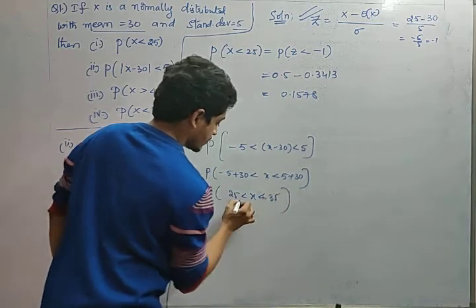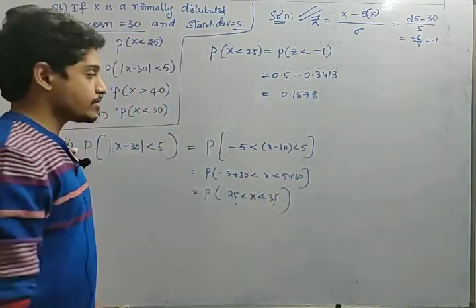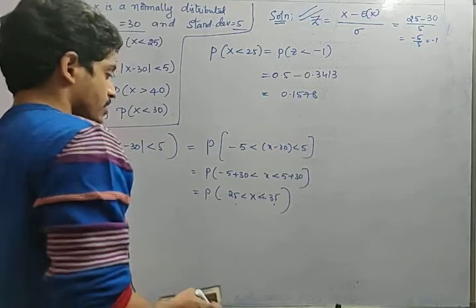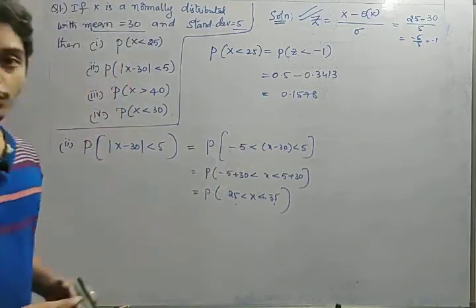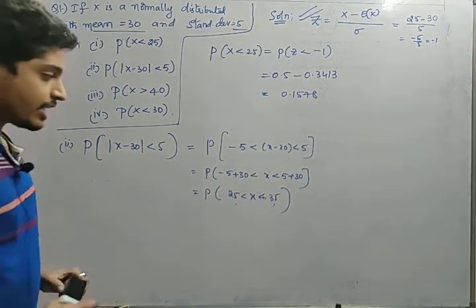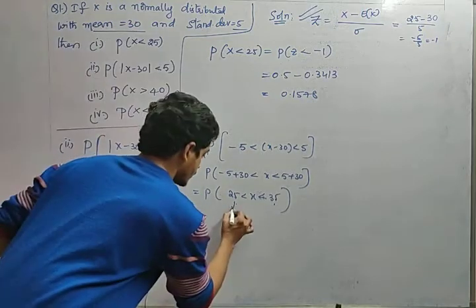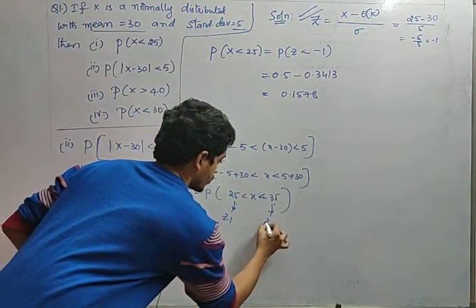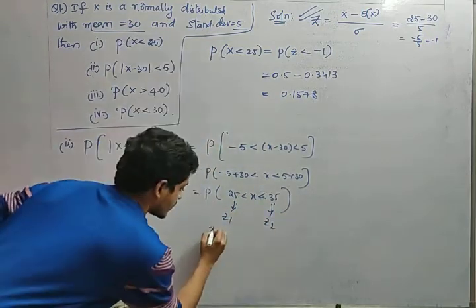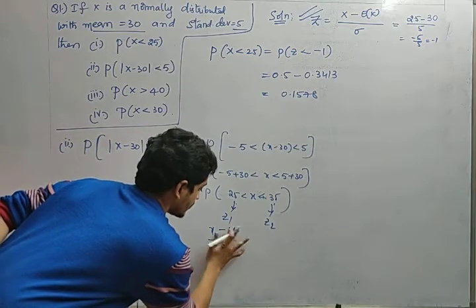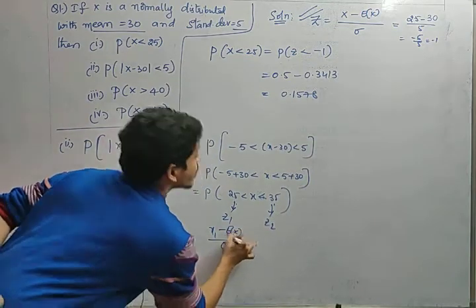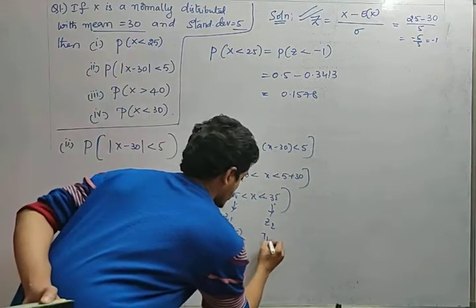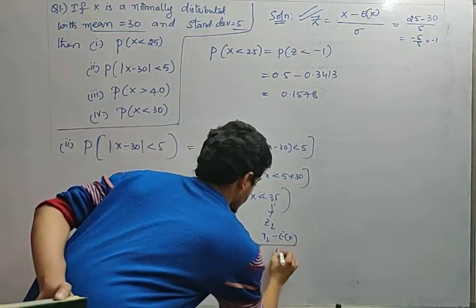So this is Z1, this is Z2, right? So how will I get the value, friends? I have to convert this into a Gaussian random variable. This is Z1, this is Z2. This is nothing but x1 minus mu by sigma. Mu is nothing but the expectation, right? The same formula: this is x2 minus expectation by sigma, right?